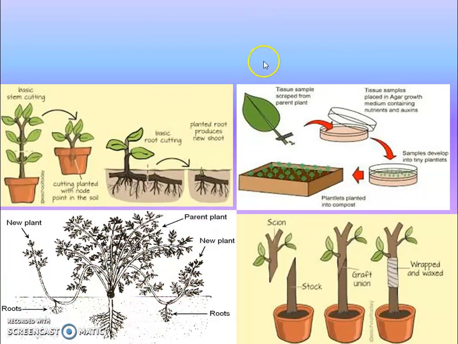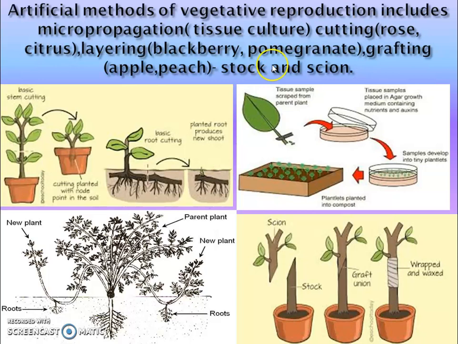Then here are some artificial methods of propagation, that is, you can see micropropagation. You will study it later. Micropropagation is also known as tissue culture. The tissue sample is taken in a nutrient medium. Then the samples develop into tiny plantlets, and these plantlets are removed from that nutrient medium and grown in the soil.